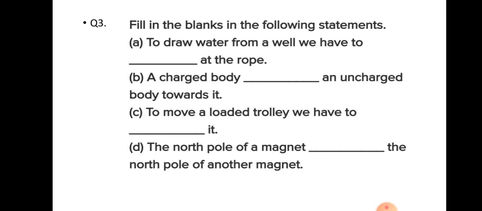Now a charged body dash an uncharged body towards it. When a charged body is brought towards the uncharged body, they will attract each other. Why? Because when a charged body is brought near the uncharged body, the opposite charge in the uncharged body will accumulate at the end and they will attract each other. To move a loaded trolley, we have to dash it.